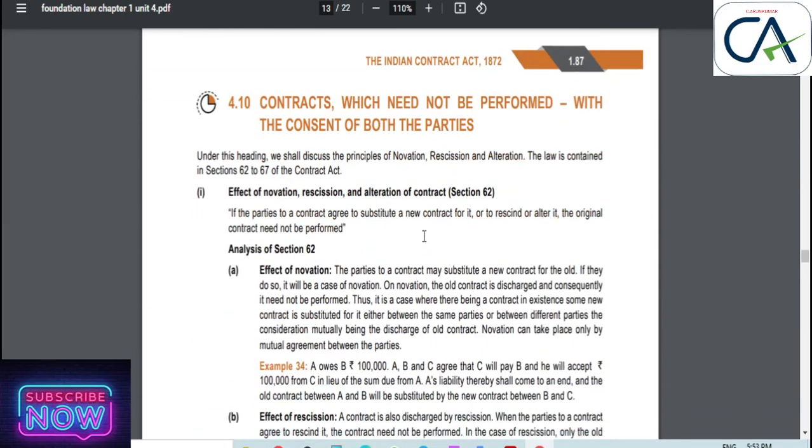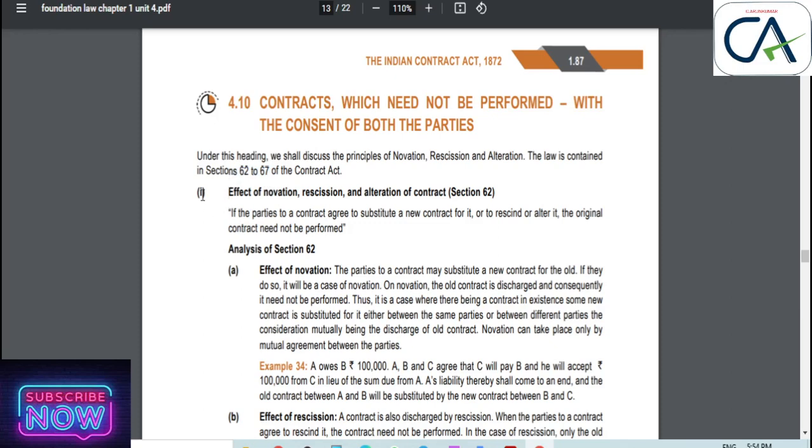In this video we are going to see about contracts which need not be performed with the consent of both the parties, and discharge of a contract. This is defined under sections 62 to 67. That's all for this unit. Up to 67 it covers in this unit. The next sections we will discuss in the next units.